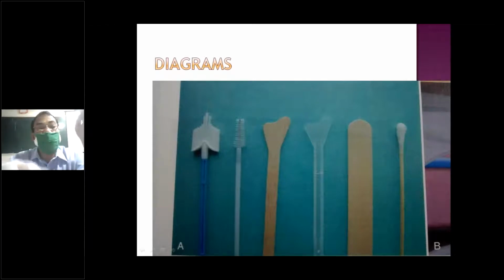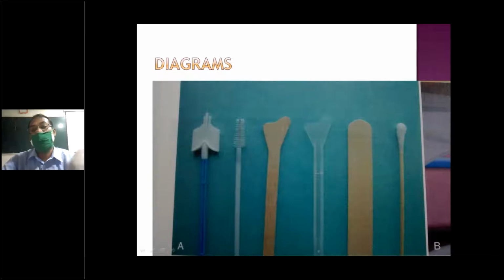This is also used, the cytobrush is there. Mostly this is used in HPV screening. This is a cotton swab, not very useful. This is a simple spatula, an ice cream spatula is there. But mostly this is the Ayre spatula. This is Ayre, this one is wooden, this one is plastic. So these are all the things.